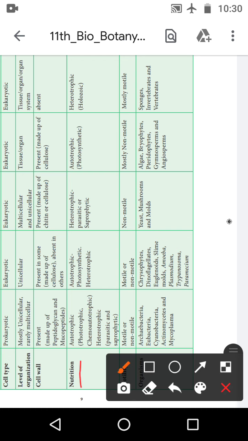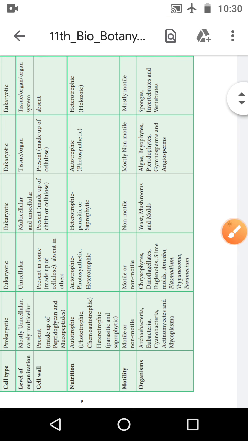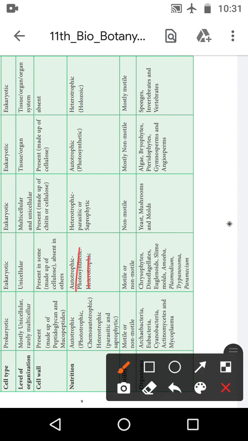The next one is the nutrition. Nutrition, the Monera is autotrophic. Auto means self. Because phototrophic is present, chemotrophic is present, and heterotrophic, it is a parasite and a saprophyte. Heterotrophic depends on others. Then Protista is autotrophic and photosynthetic, and heterotrophic also. Photo is the light. Hetero is depend on others.